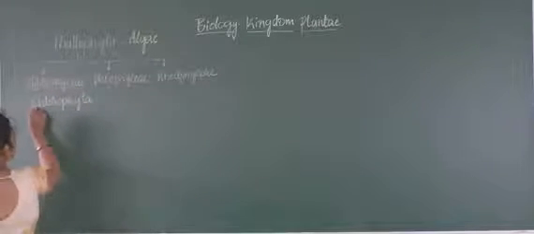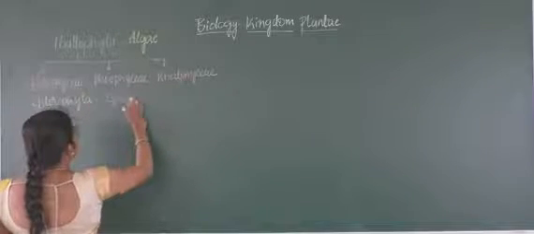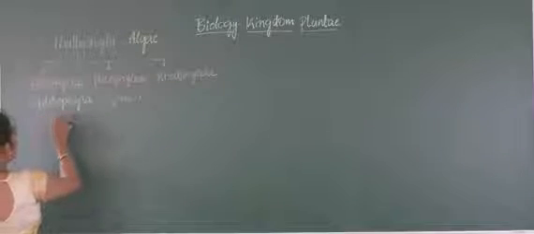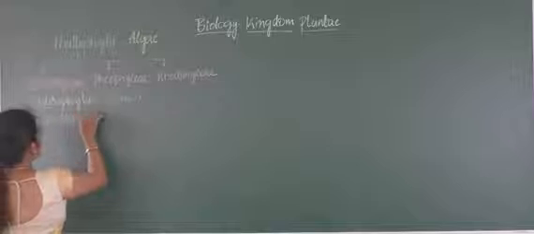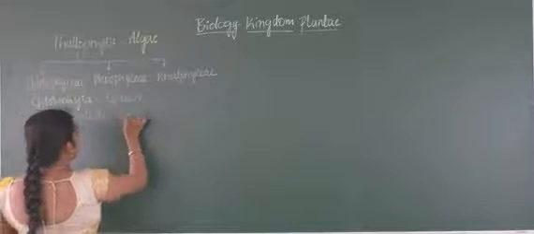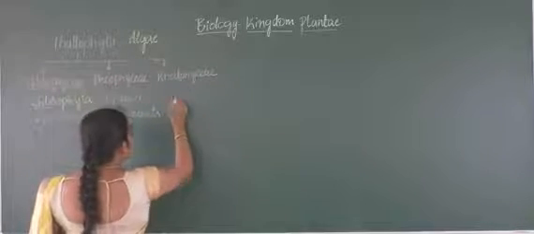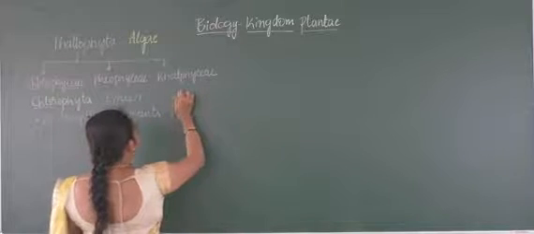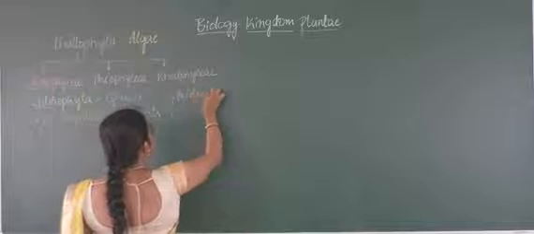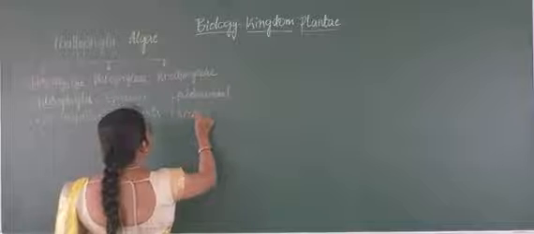And this word represents, chloro refers to green in color, where they possess photosynthetic pigments responsible for photosynthesis, which are of 2 types. Those are predominant pigments, the major ones, and accessory pigments.